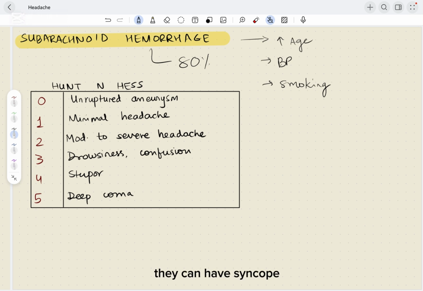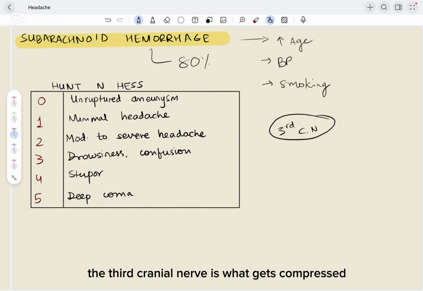They can have syncope, nausea and vomiting, neck stiffness, photophobia, and seizures. We see that the third cranial nerve gets compressed, secondary to an expanding posterior communicating artery aneurysm, causing pupillary dilation. The prognosis is related to the Hunt and Hess score. This is a classification made based on clinically how the patient is, and it helps us in prognosticating them.